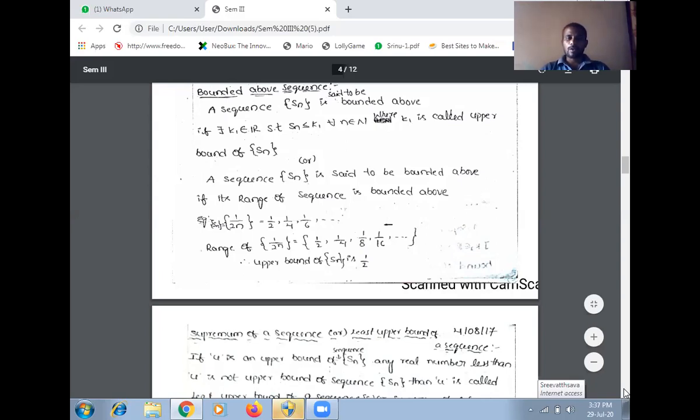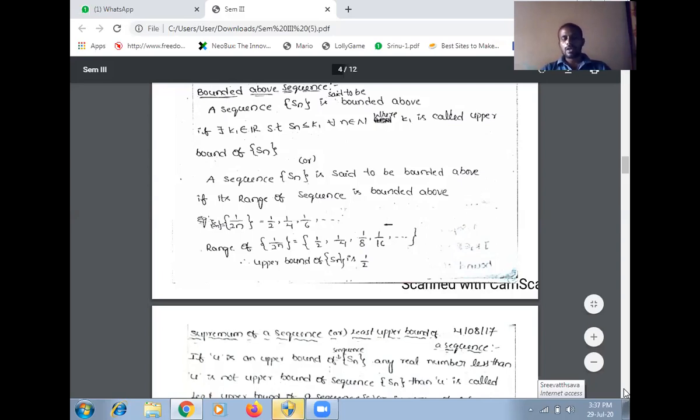In this sequence, the upper bound is 1 by 2, because 1 by 2 is the greatest value compared to the other terms of the sequence. Therefore 1 by 2 is an upper bound of this sequence.